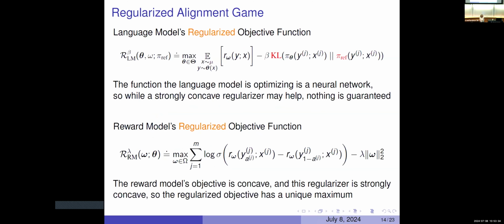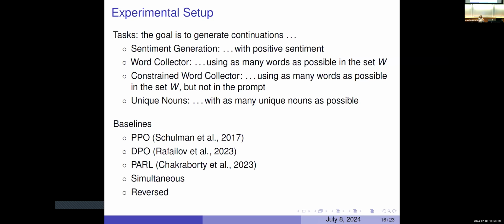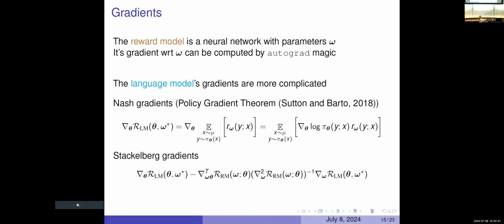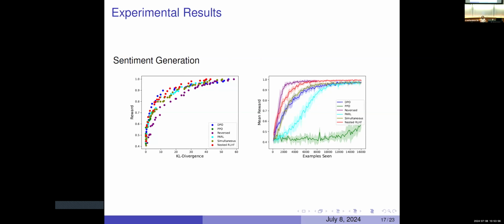I'm going to skip some things, we regularize, and that's how you compute gradients. Oh, well, that's maybe slightly important. To compute the gradient, we use the policy gradient theorem. Reinforcement learning, you can look that up in the textbook. But the algorithm that we're running here, for trying to compute at this point a Nash equilibrium and using this nesting, is actually doing something useful. Here are some experiments where we experiment against DPO, and we're showing that we're outperforming DPO in these experiments.